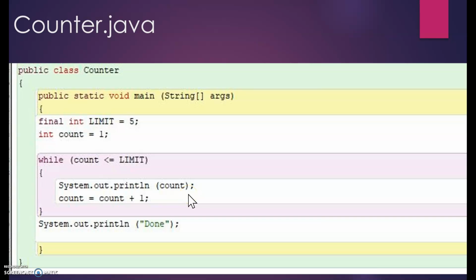This first program is Counter. The Counter program shown here simply prints the values from 1 to 5. Each turn through the loop prints one value, then increases the counter by 1. A constant called limit holds the maximum value that count is allowed to reach. The condition of the while loop means that the loop will keep going as long as count is less than or equal to limit. Once count reaches the limit, the condition is false and the loop quits. Please pause the video if you need additional time to study the code.